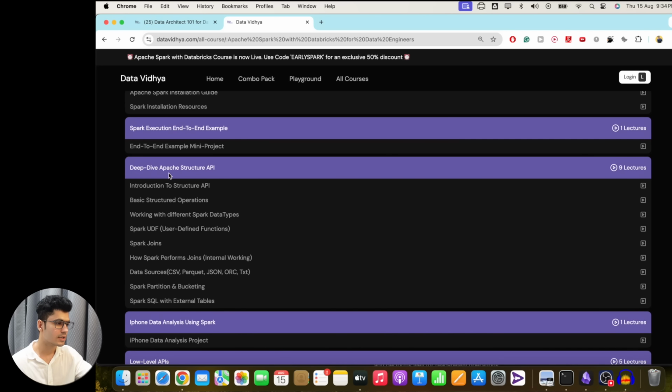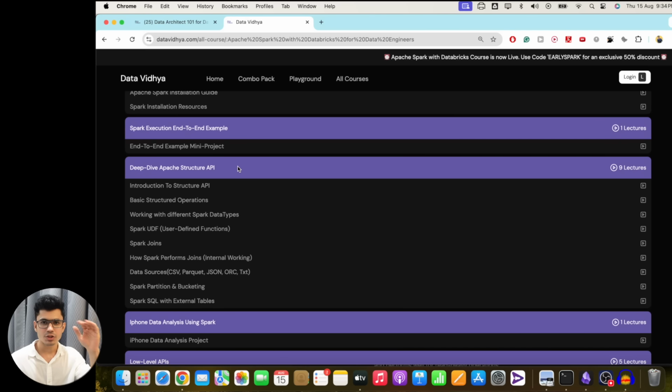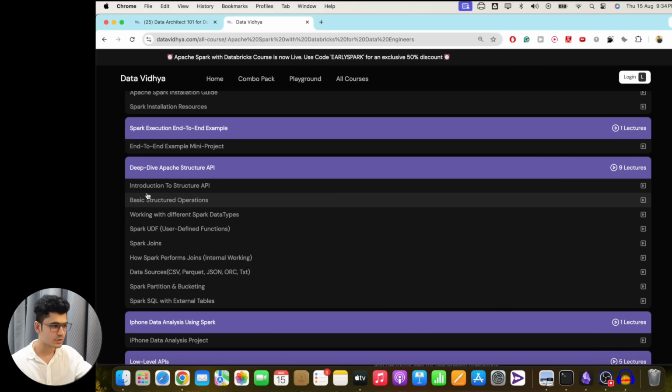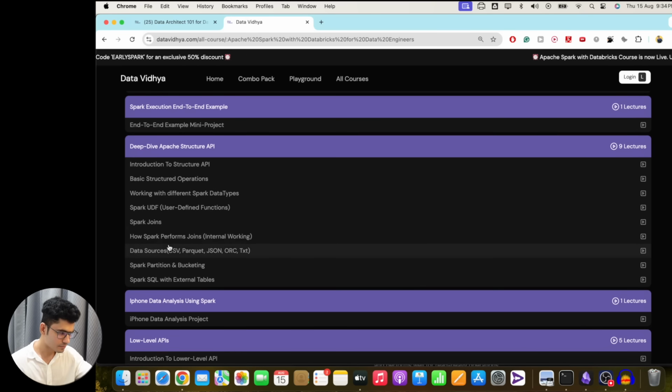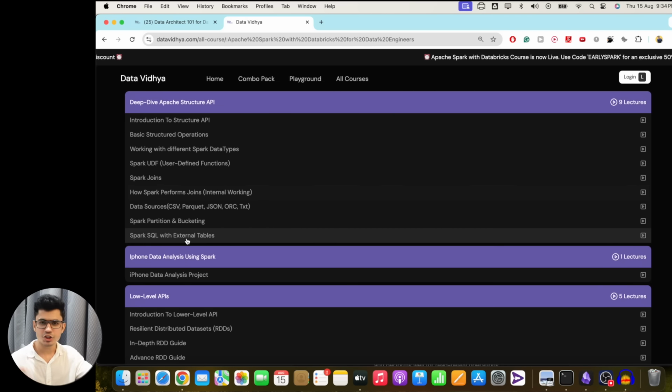Then we have the deep dive into the structured API. In Apache Spark, we have two things: the structured API and the lower level API. So learn about the basics of the structured API, how to define user defined functions, data types of Apache Spark, data sources, partitioning, bucketing, and how to work with external tables.